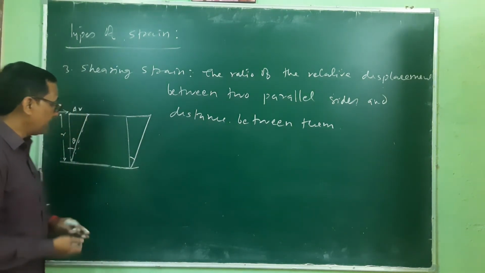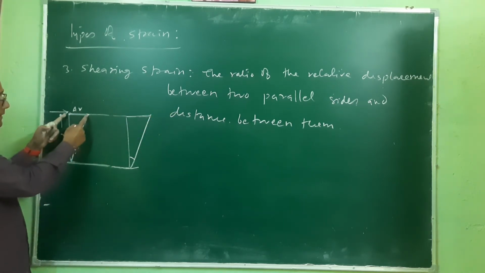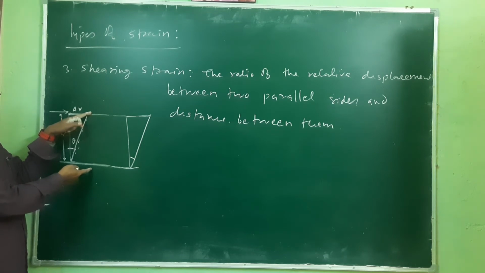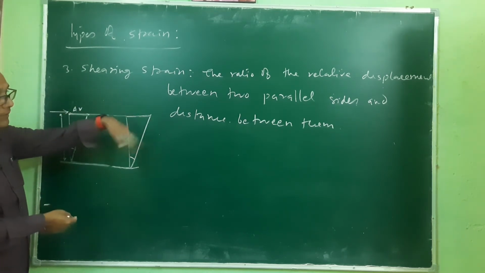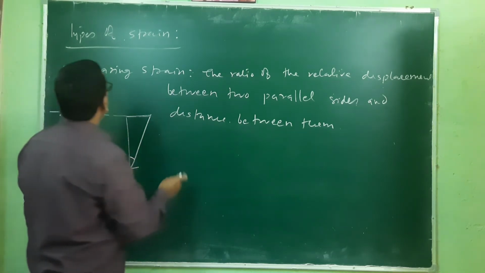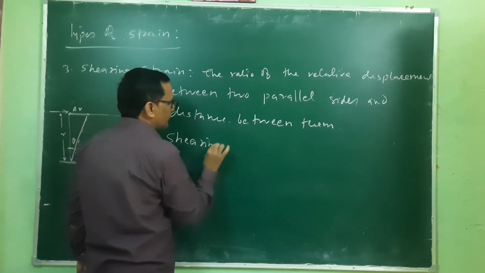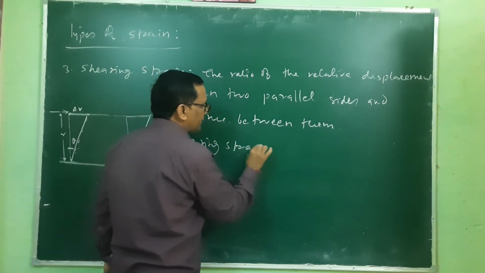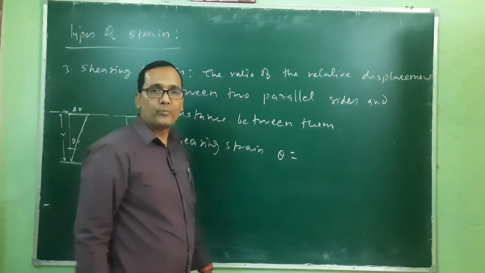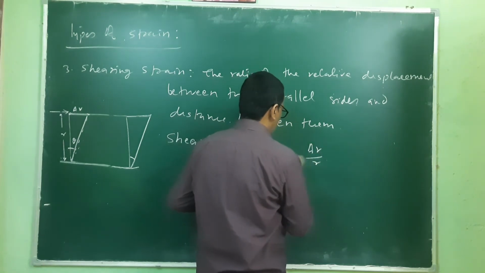Okay, so the displacement, how? This is fixed. When we apply this force, it is just to displace it. So this is actually that relative displacement between these two parallel sides of this body, and the distance between these two is this r. Okay, so this shearing strain is represented by delta theta or theta. This is equal to this delta r upon this r.